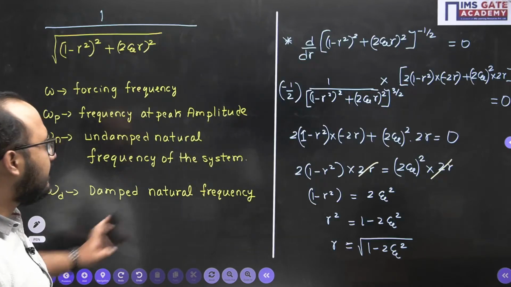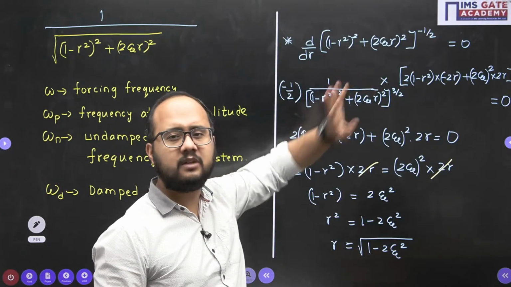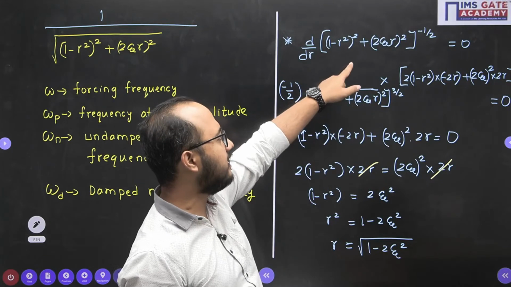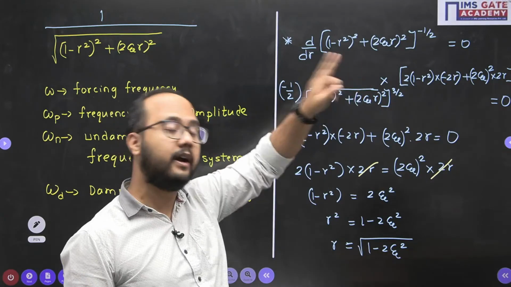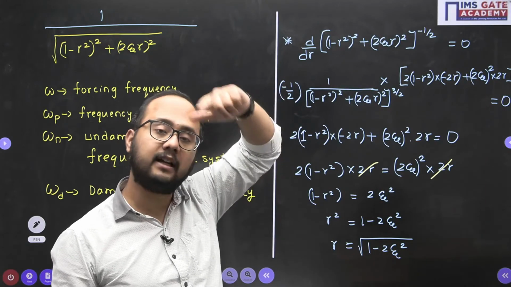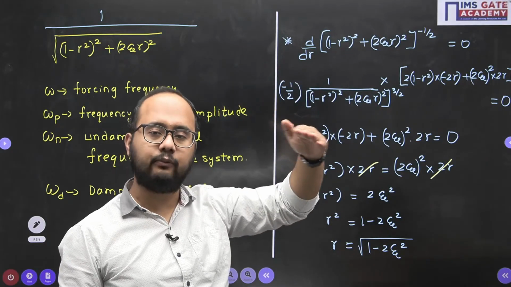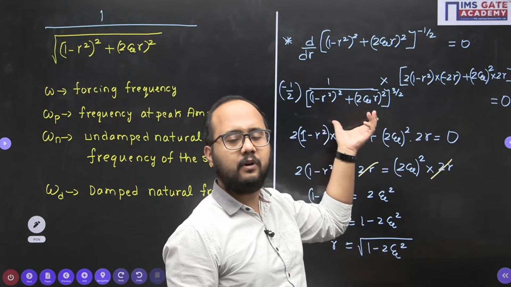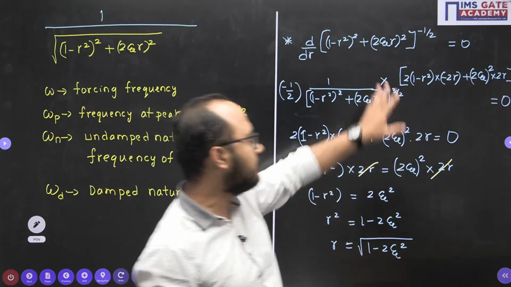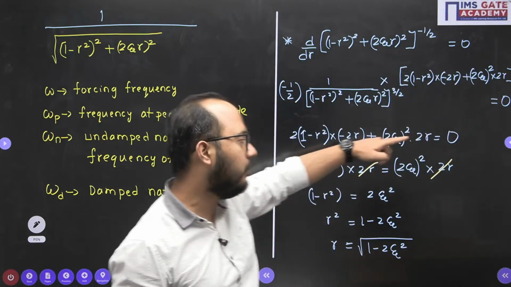See, it looks difficult to differentiate, but it is not. Simply take minus 1 by 2 differentiation. If you do, minus 1 by 2 will come outside. Minus 1 by 2 minus 1, minus 3 by 2. But minus 3 by 2 in the numerator, if you take it into the denominator, it becomes 3 by 2. This is a completely positive quantity. It cannot be negative. So that's why I have taken only the numerator and equated it with 0.